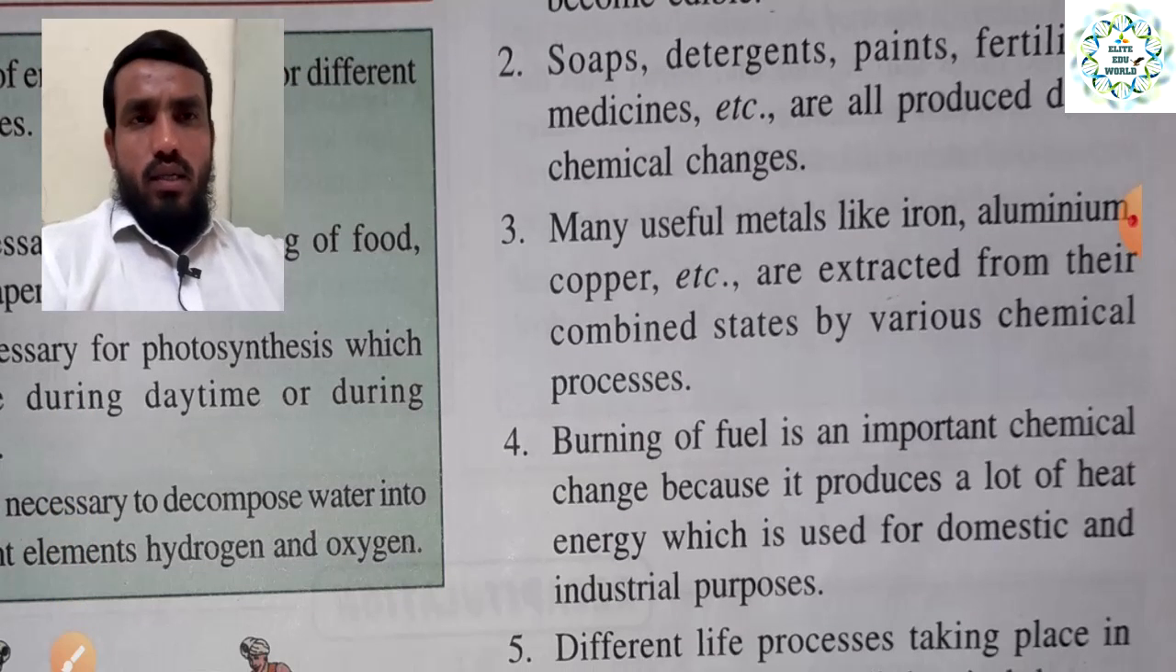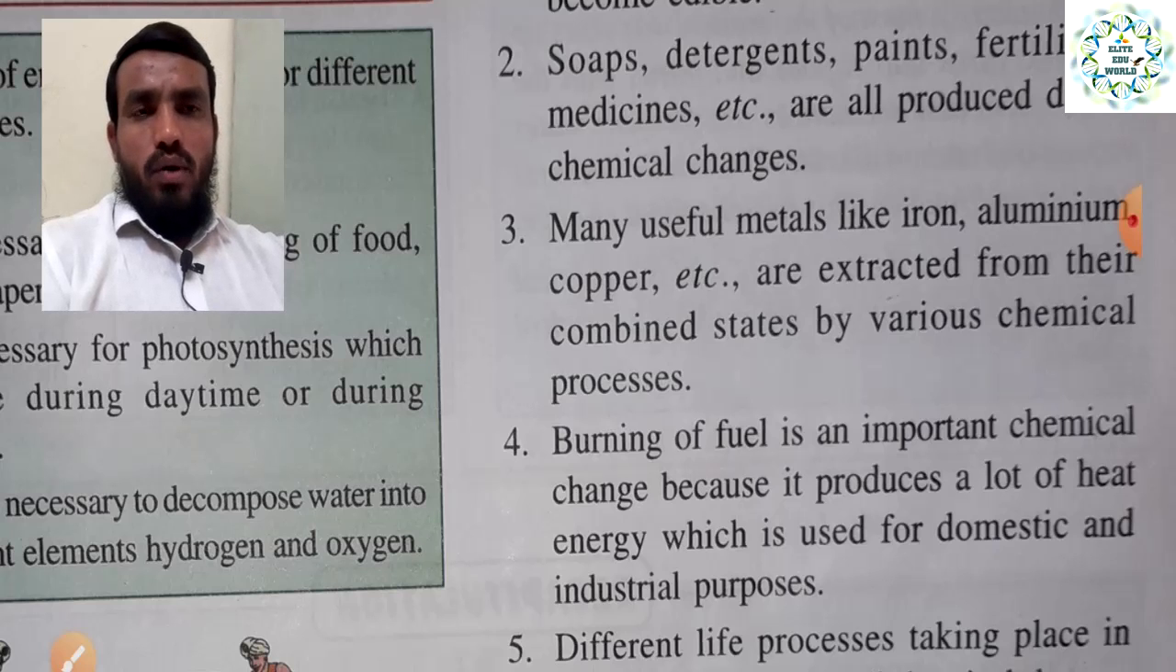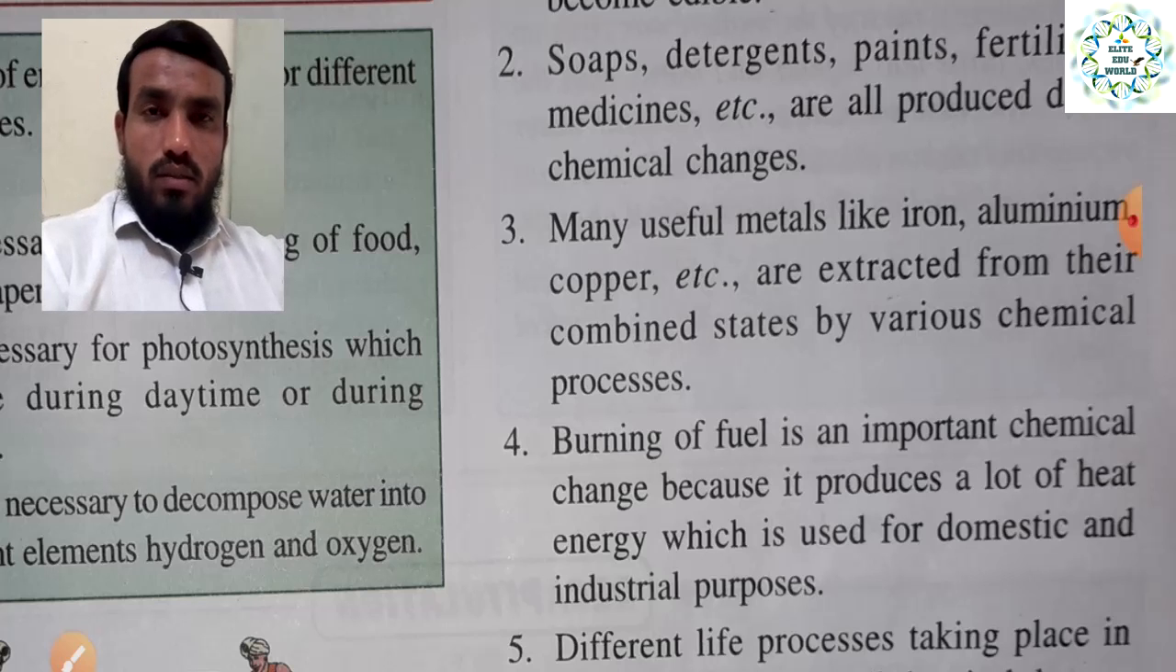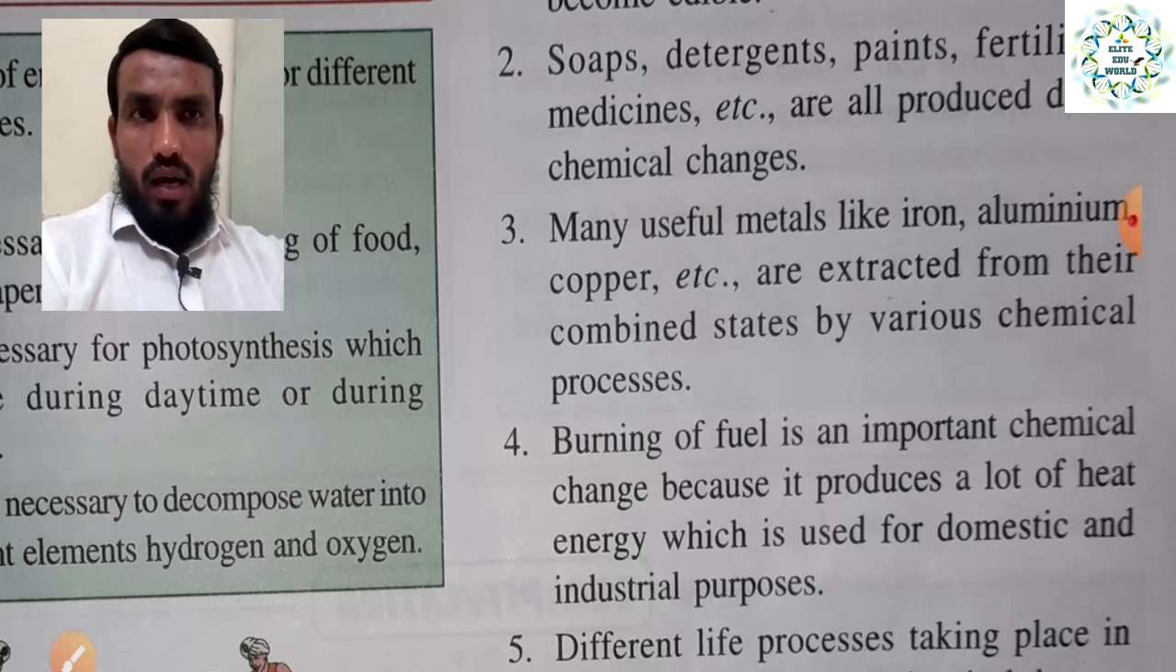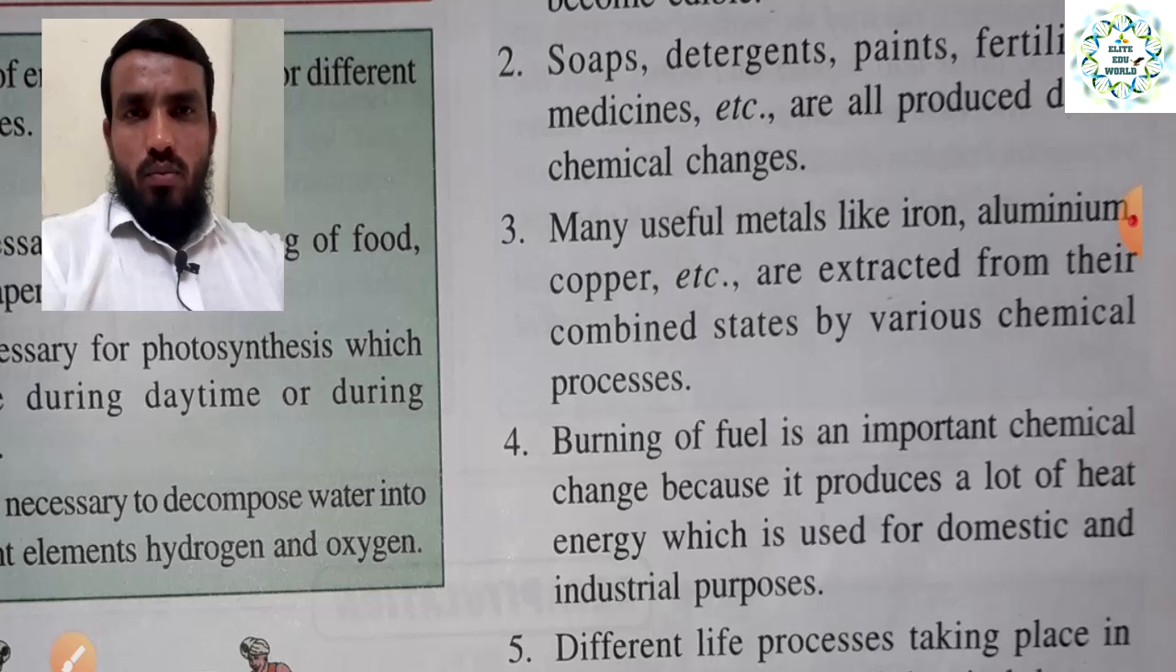Number third point, many useful metals like iron, aluminium, copper, etc. are extracted from their combined state by various chemical processes. In day to day life, we are using articles of iron or some other metal like aluminium, copper. It's not in a pure form before, it is in a combined state with various other things.